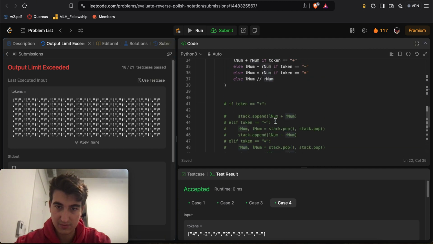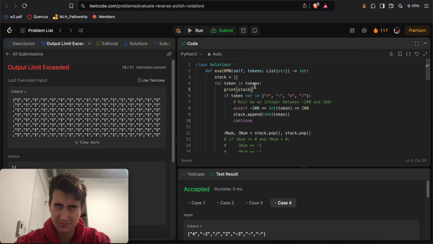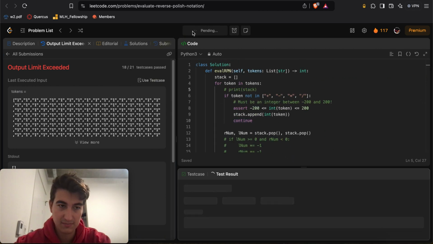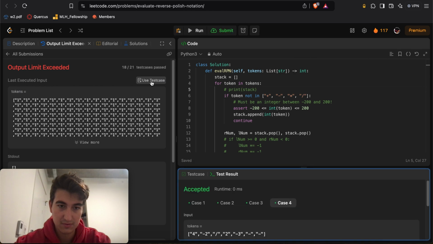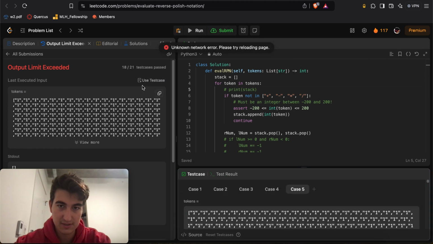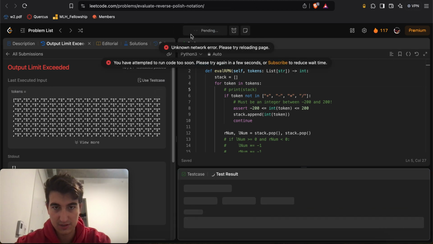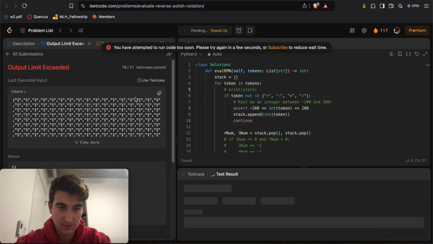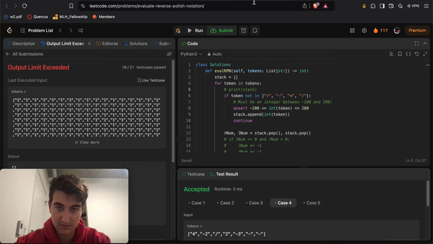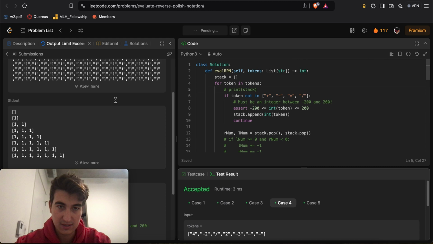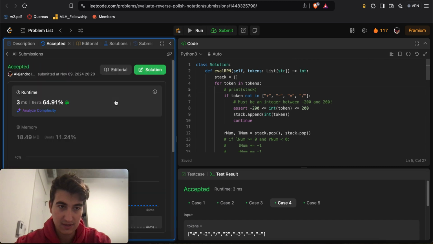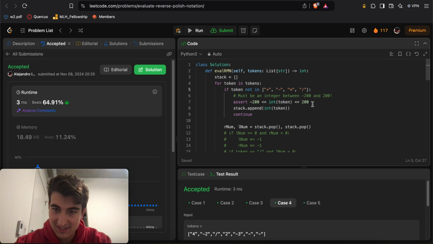Output limit exceeded. What am I printing? Okay, I'm printing the stack every time. Okay, let's run it. Okay, that's good. Let's submit. And there we go. Okay, bada bing, bada boom. Finally. That was a little bit tedious for some apparent reason.